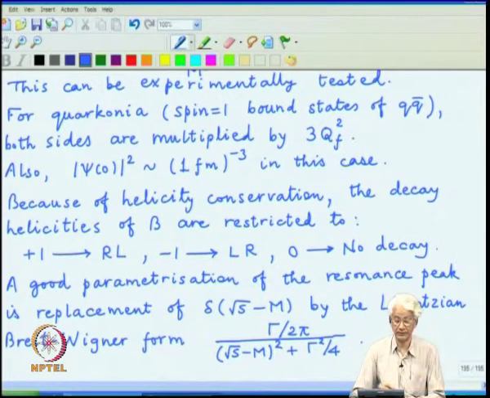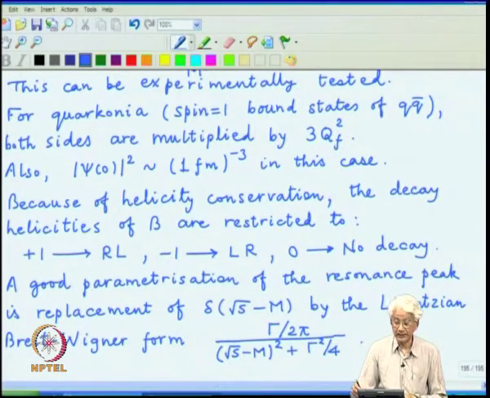It is normalized to 1. The center of the peak is at the location of the delta function, but the non-zero value of gamma gives it a width, and the algebraic expression is that of a Lorentzian.